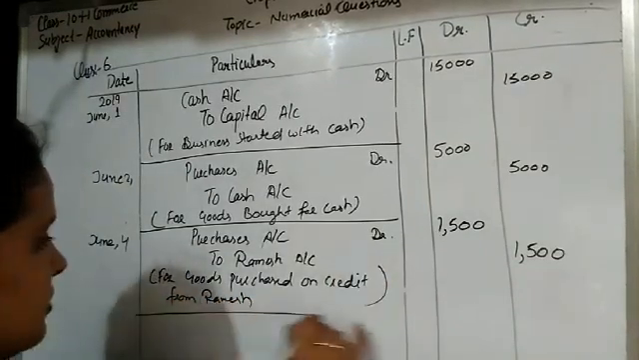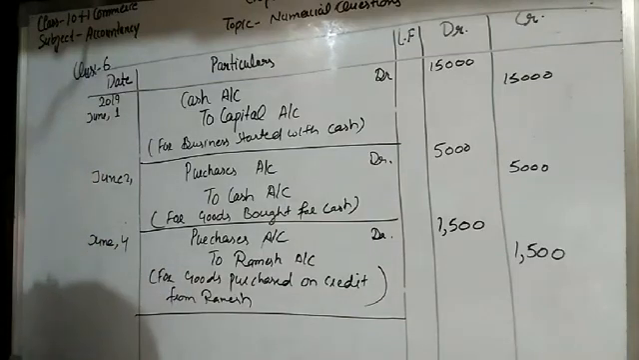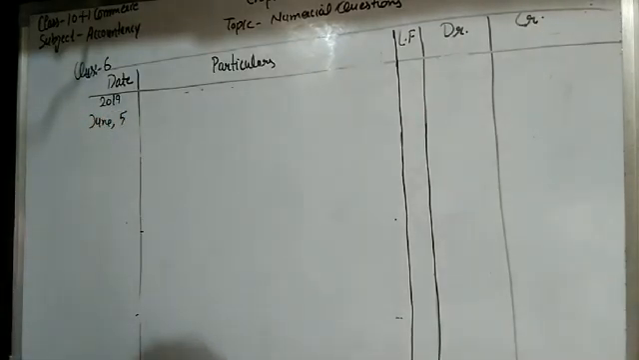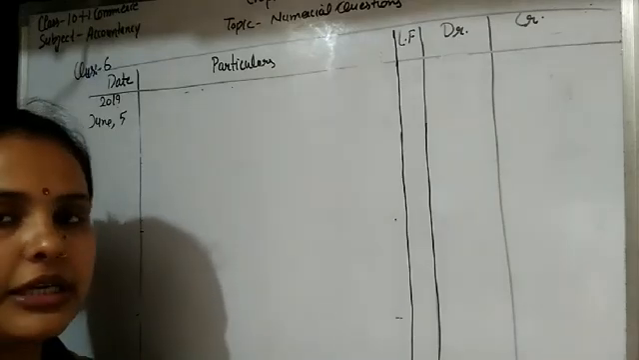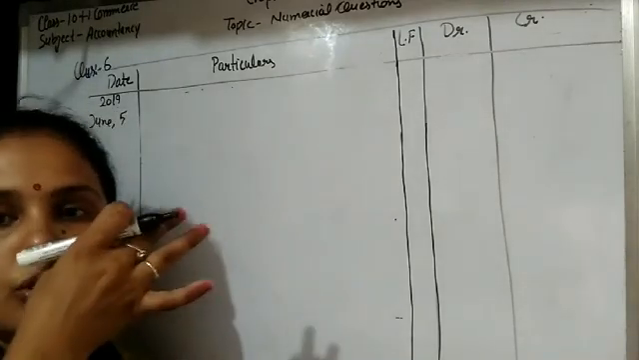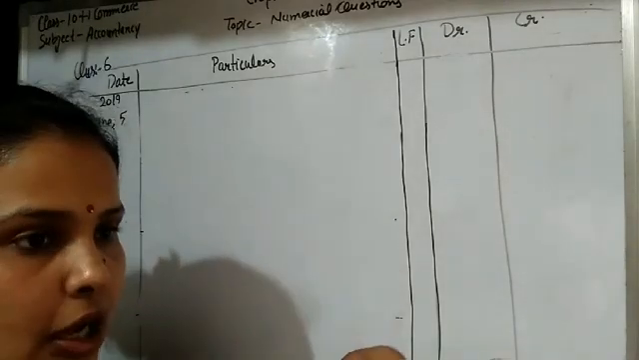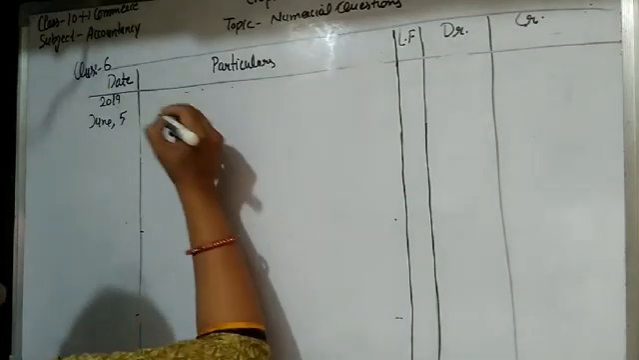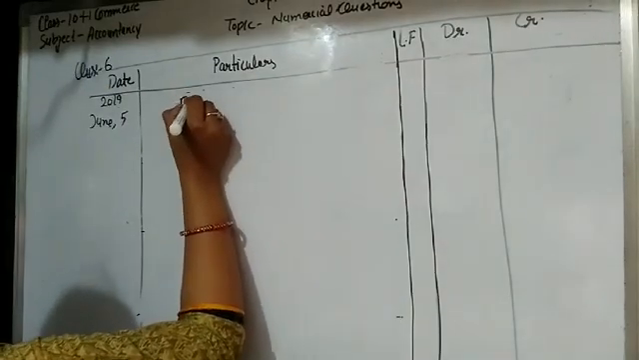Okay, student? Clear? Transaction is on June 5. The transaction is purchased furniture. So furniture is the asset of the company. Asset is related to real account, and when an asset comes into the business, it is debited. So what is purchased here? Asset, and the asset is furniture.